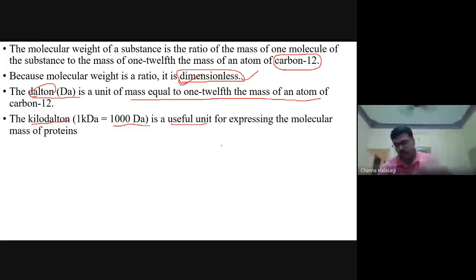But for the sake that is already been developed, now we are using Daltons or kilodaltons. Usually proteins will be having more mass. Usually we are expressing the mass of the proteins in terms of kilodaltons.